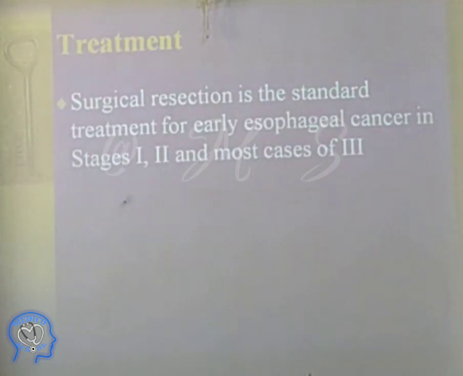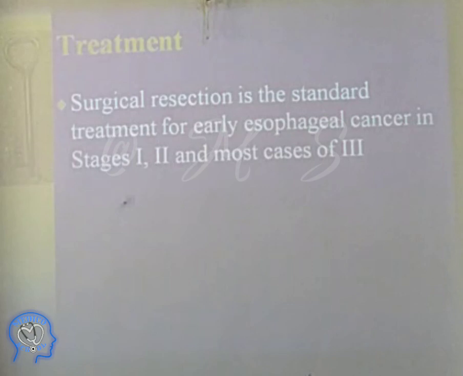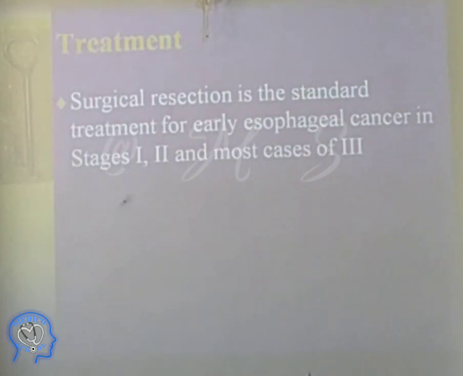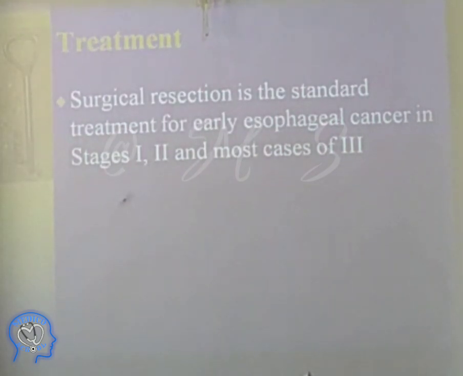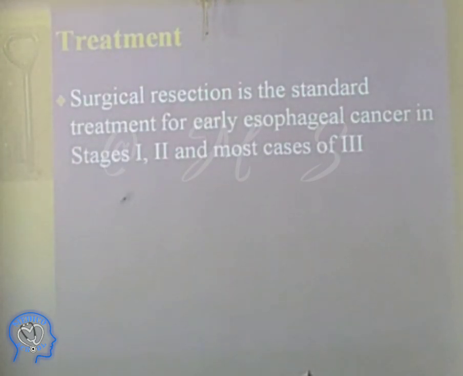Once we saw a case where they were doing a transhiatal esophagectomy. Transhiatal means they open the abdomen and go inside the hiatus. Between the two lungs, as I told you, there is a hiatus, left pleura and right pleura. So they go under this hiatus and they call it transhiatal esophagectomy.